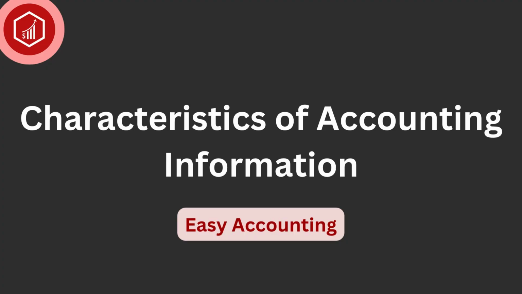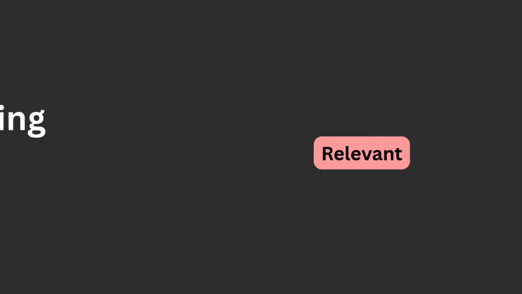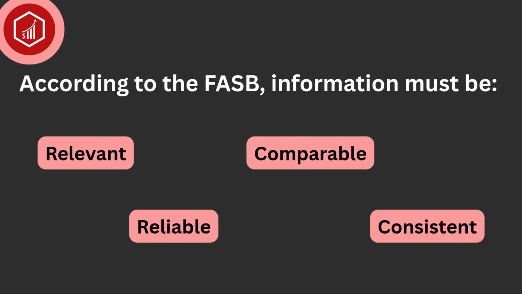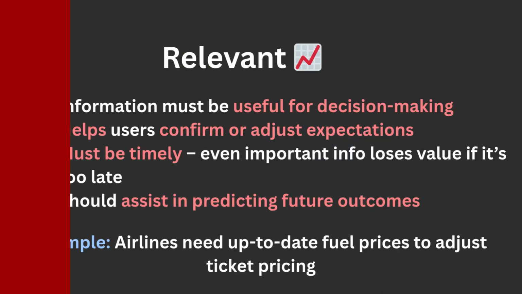In today's video, we will cover the four essential characteristics that every piece of accounting information should have. The most general and the most important objective of financial reporting is to provide useful information for making decisions. But what makes information useful? According to the FASB, the information must be relevant, reliable, comparable, and consistent.